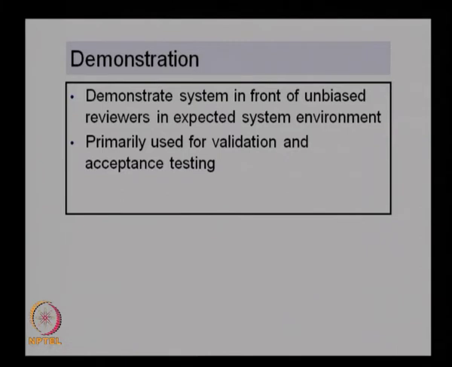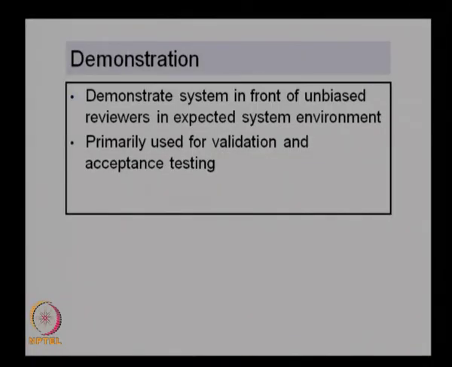We demonstrate the system in front of unbiased reviewers in the expected system environment. That is the qualification method of demonstration, where we demonstrate the actual system in front of unbiased reviewers. We will not have the real users. We take some reviewers who are not biased toward a particular system, demonstrate the system, and then find out their response in terms of acceptance or the validity of the system. So that is the third method, demonstration, and this is primarily used for validation and acceptance testing only.